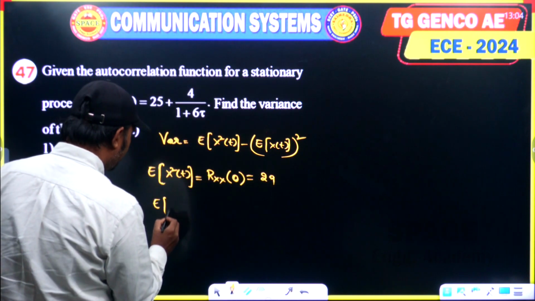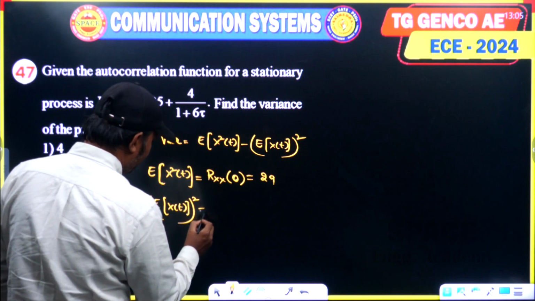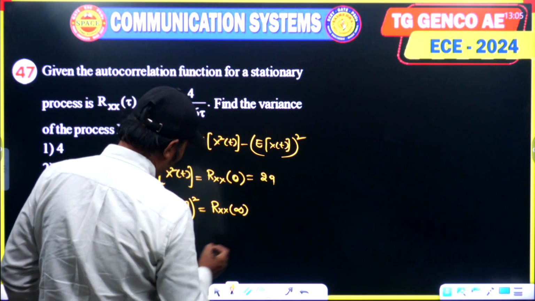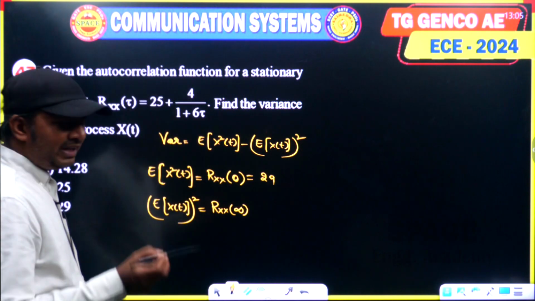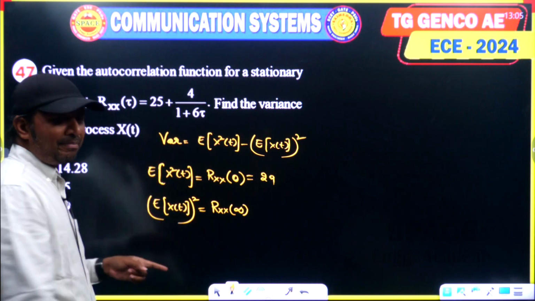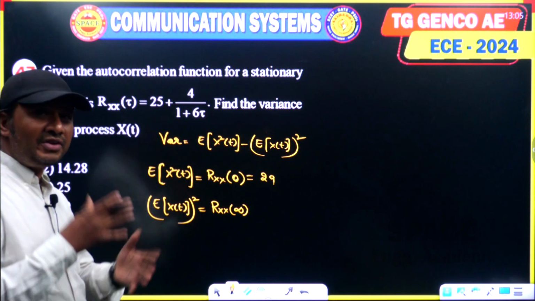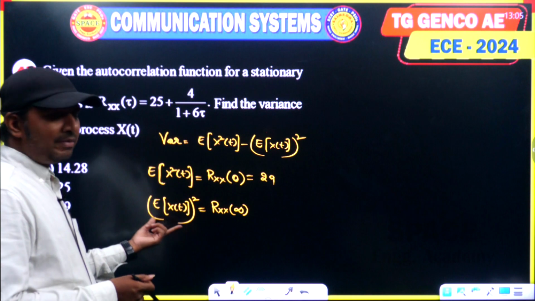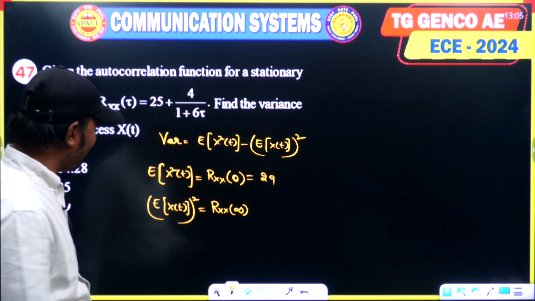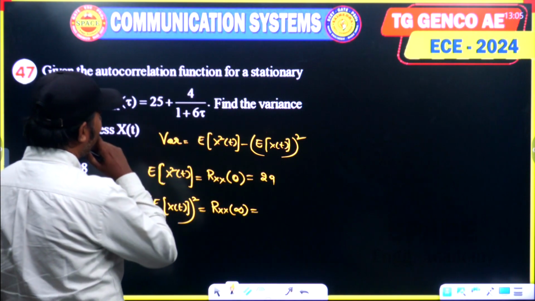And the square of the mean can be obtained from the autocorrelation by substituting tau equal to infinity. Actually, a condition must be satisfied: if the random process is ergodic, then only the autocorrelation function at tau equal to infinity gives the square of the mean. But here nothing is specified, so directly also we can take it. So autocorrelation at tau equal to infinity. If I substitute infinity, what happens?